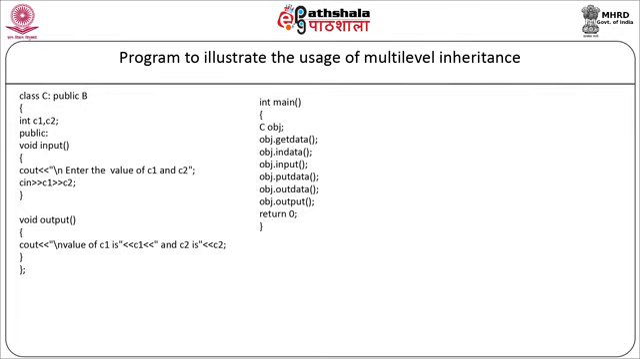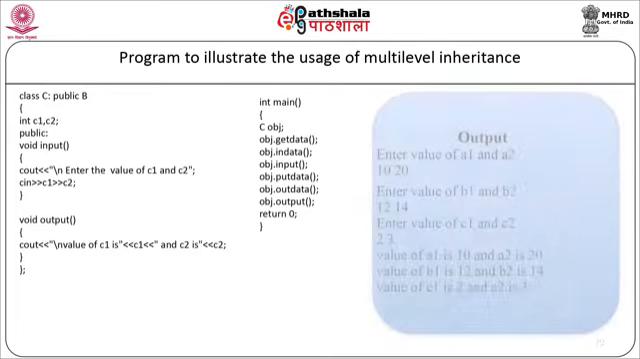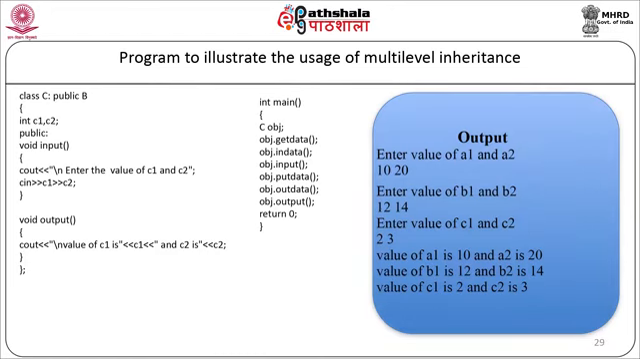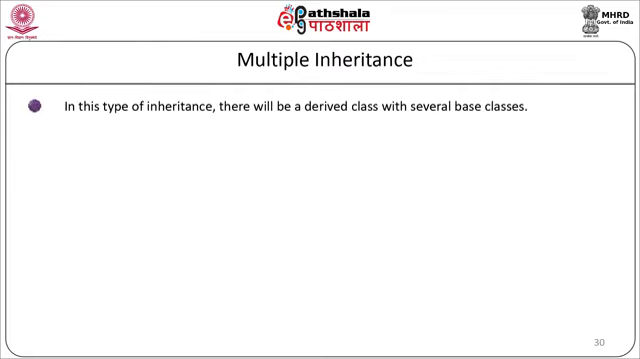Now when the above code is compiled and executed, it will produce the result as: enter the value of A1 and A2. Suppose the values entered are 10 and 20. Then it will display the message enter the value of B1 and B2. Let's consider the values to be 12 and 14. And last it will display the message enter the value of C1 and C2. Suppose the values entered are 2 and 3. Then the output that will be displayed is: the value of A1 is 10 and A2 is 20, the value of B1 is 12 and B2 is 14, and the value of C1 is 2 and C2 is 3.